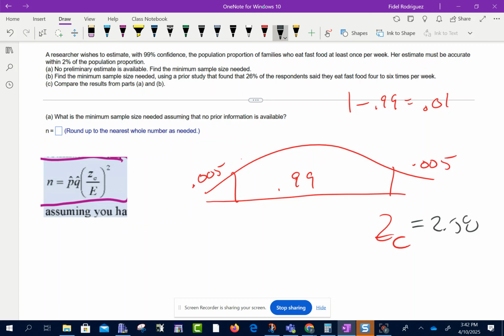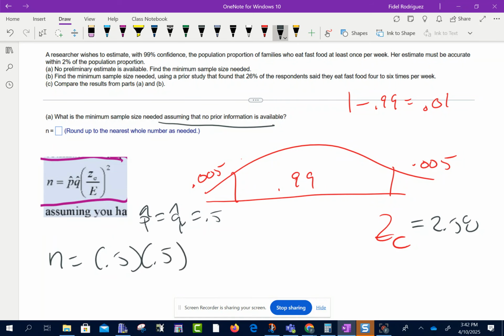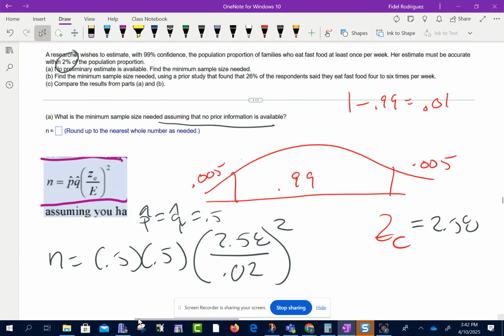Okay, so now what we're going to do to find our thing here, when we don't have any prior information, my p hat and my q hat are both going to be 0.5. So we're going to go 0.5 times 0.5. Okay, the z critical score, 2.58. Okay, right here, 2% as a decimal, 0.02. So look, let's check that.